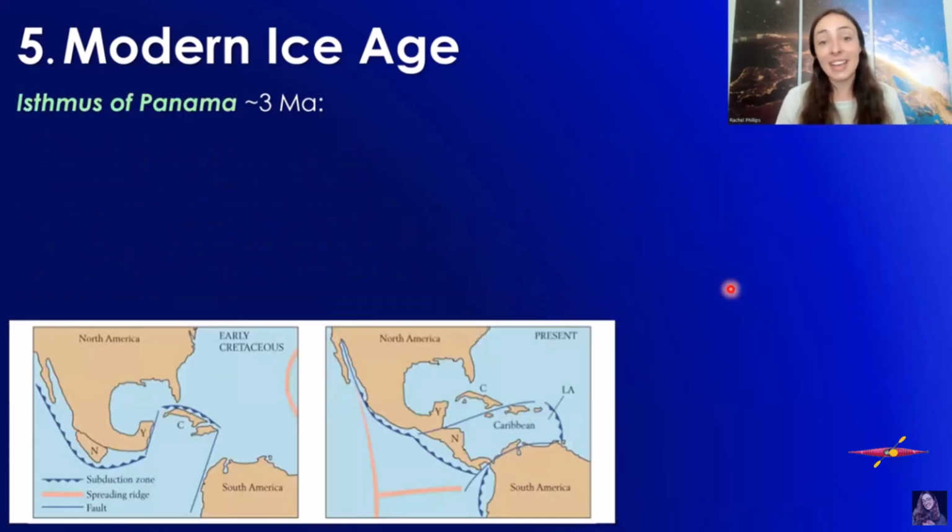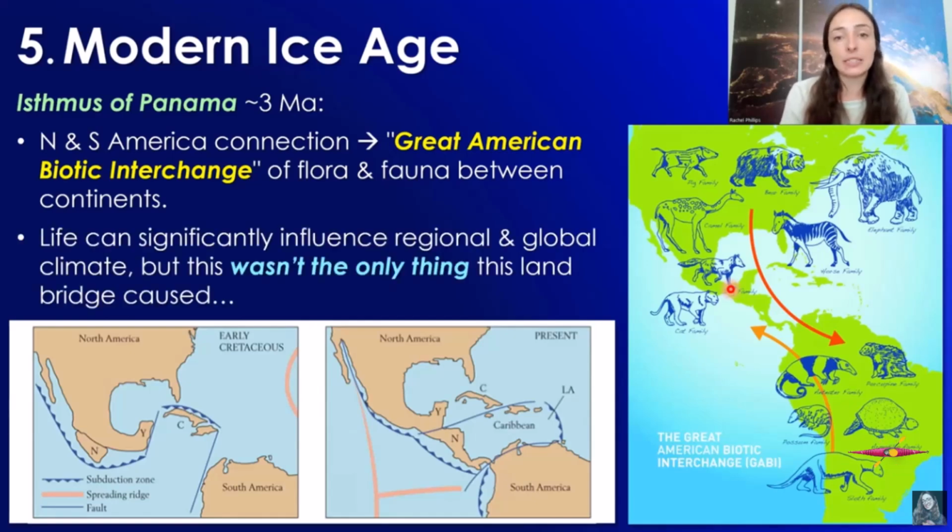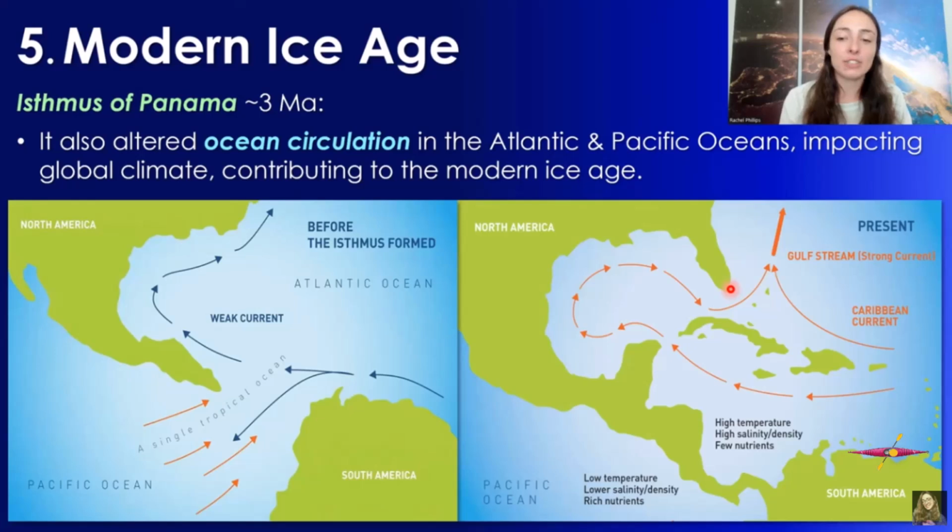The second major trigger of the modern Ice Age, more recently around 3 million years ago, was the formation of the Isthmus of Panama, which led to the Great American Biotic Exchange of flora and fauna, plants and animals between these two continents, which was major for biodiversification, and we know that life can significantly influence regional climate and global climate, as I talked about previously. But this wasn't the only thing that this land bridge caused. It also led to a major shift in ocean circulation in the Atlantic and Pacific Oceans, which impacted global climate and contributed to the further triggering of the modern ice age.